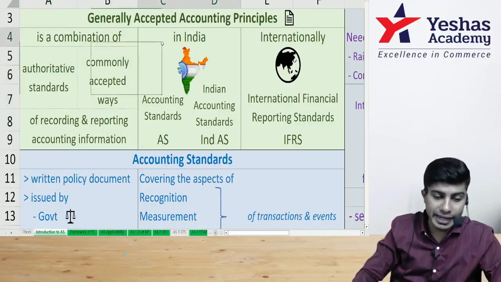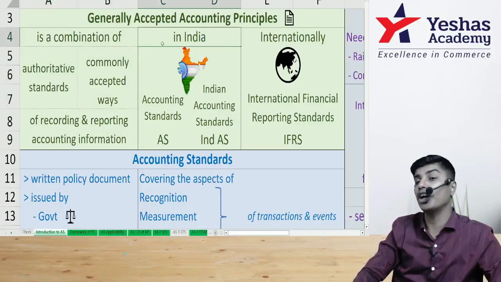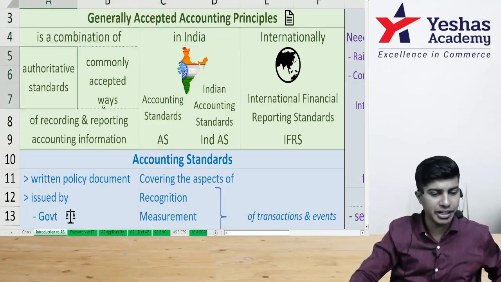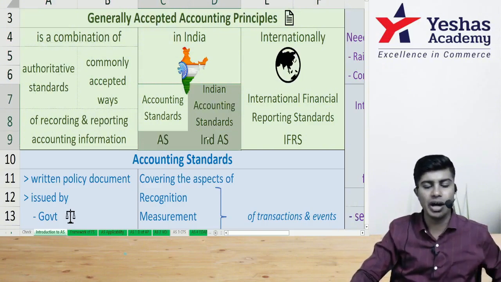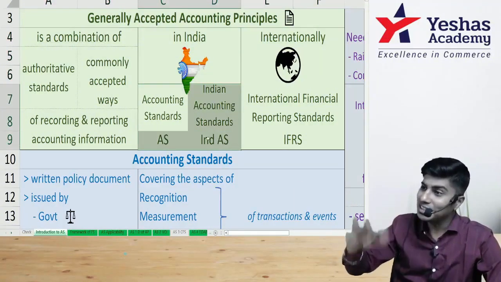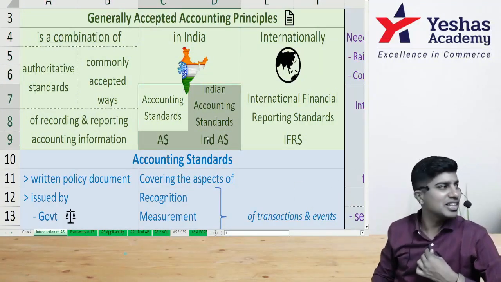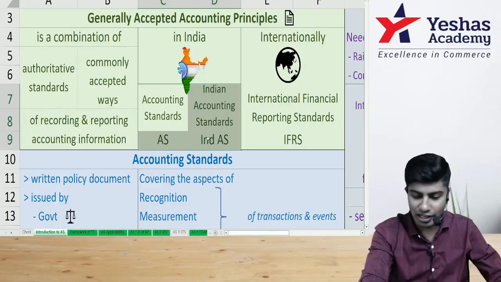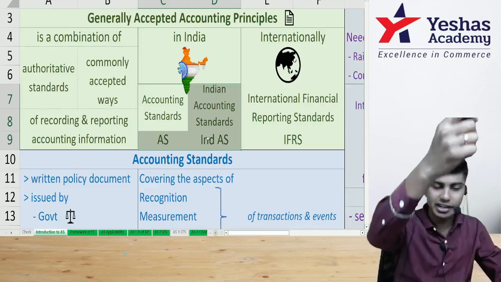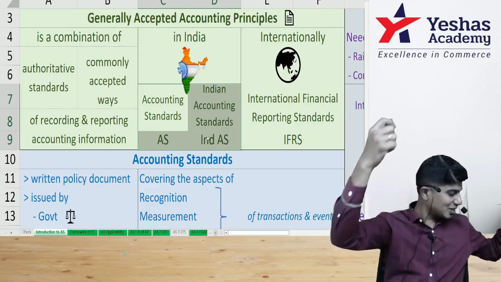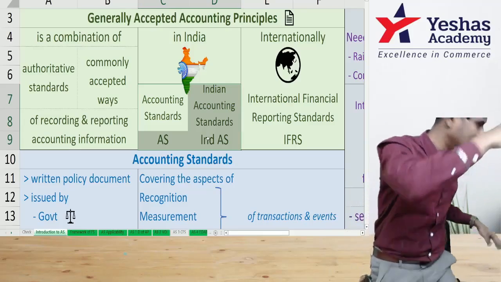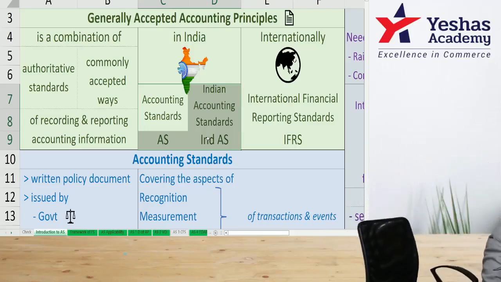So in India, we have two sets of authoritative standards. Two sets of GAAP which became authoritative standards in India. Which are the two? One, accounting standards. Other one? Very good. One is accounting standards, the other one is Indian accounting standards. The accounting standards is what we learn in CA Intermediate. And Indian accounting standards is what you will learn in CA Final. For now, that is all the answer. I'll tell you the difference slightly later.